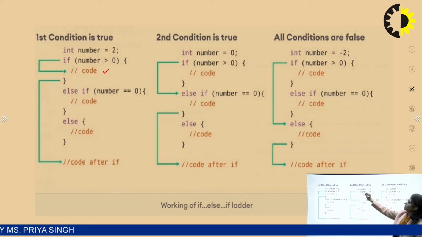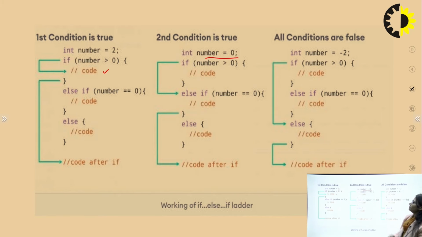The second case: suppose they have given the number 0. Then the first condition is going to be false. Now checking the next condition, the number is equal to 0, which means this particular block of code will be executed. After its execution, the code continues outside of it, so the line of execution will not skip these lines. Execution goes inside this block of code.